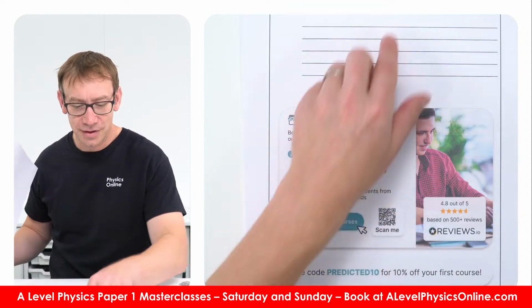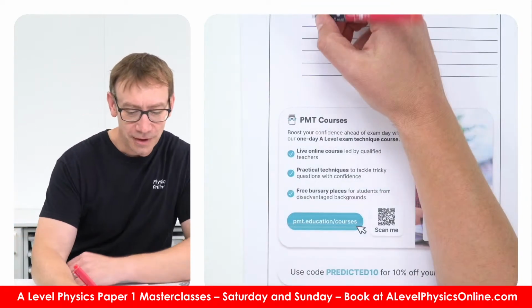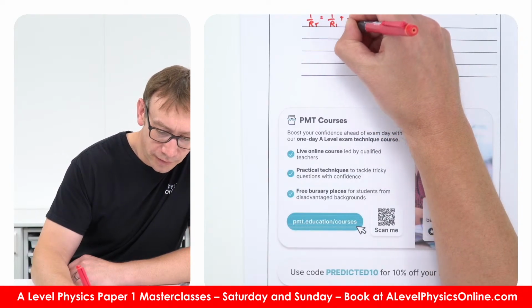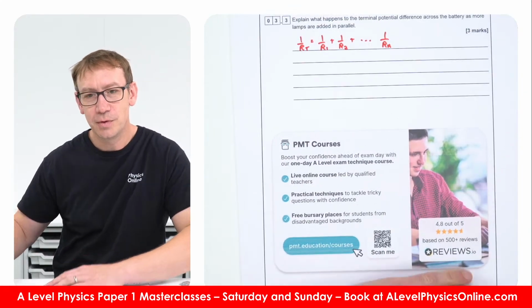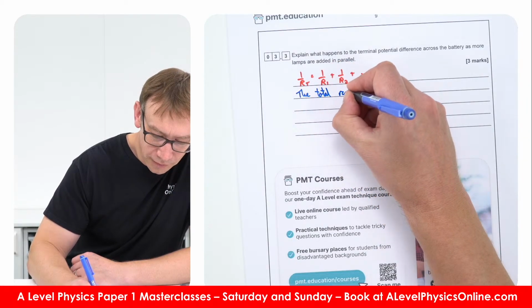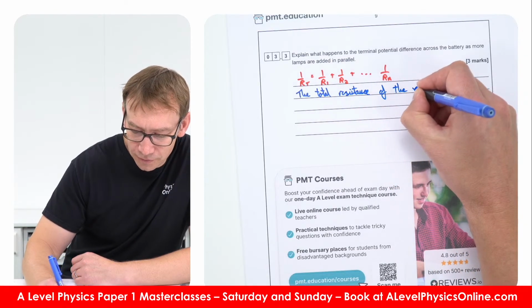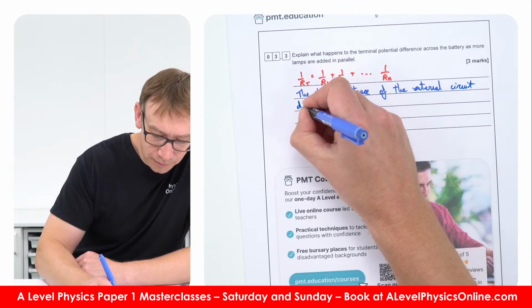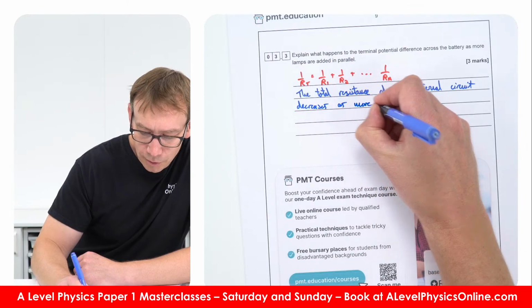Right. Explain what happens to the terminal potential difference across the battery as more lamps are added in parallel. So basically, 1 over RT is equal to 1 over R1 plus 1 over R2 plus 1 over Rn. So what we can say is the total resistance of the external circuit decreases as more lamps are added.